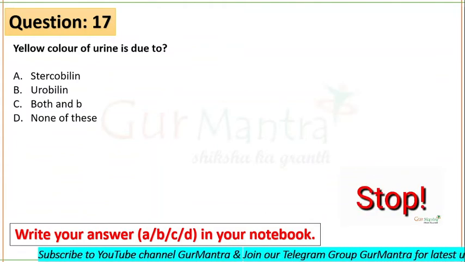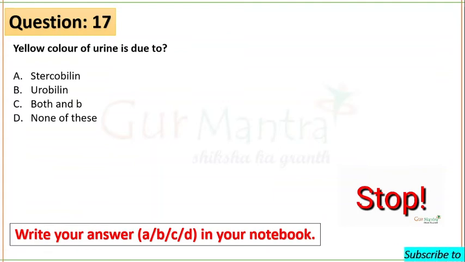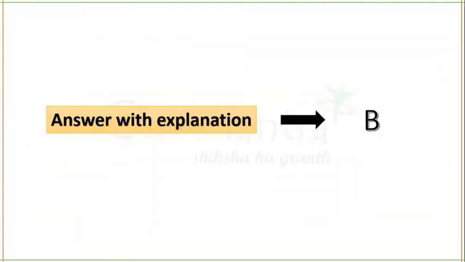Yellow color of the urine is due to urobilin. B is your right option. Okay. B is your right answer. Next question is on your screens now.